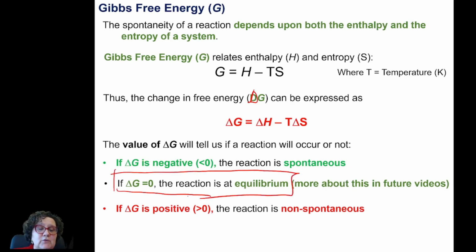And when delta G equals 0, the reaction is to a certain extent spontaneous and not spontaneous at the same time. And we call that the reaction being at equilibrium. And we will discuss more about equilibrium in future videos.